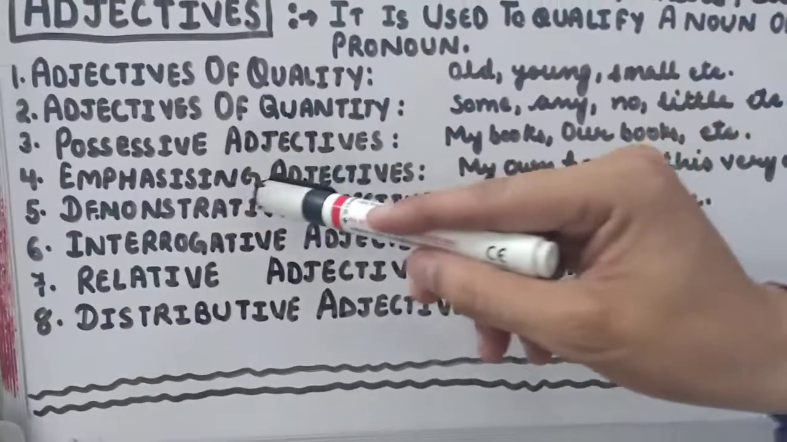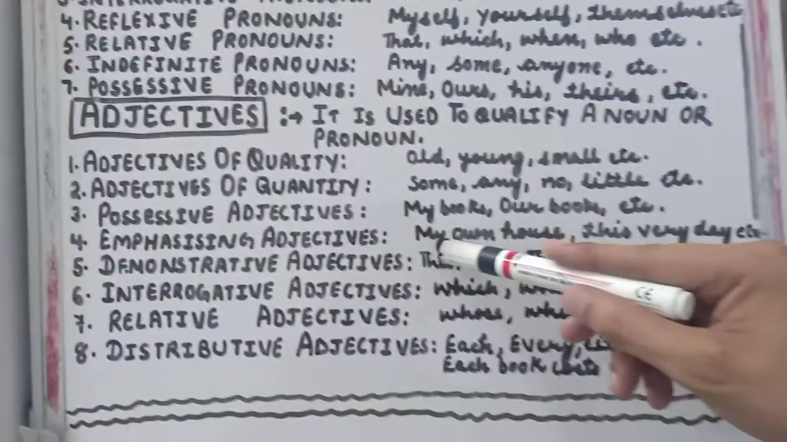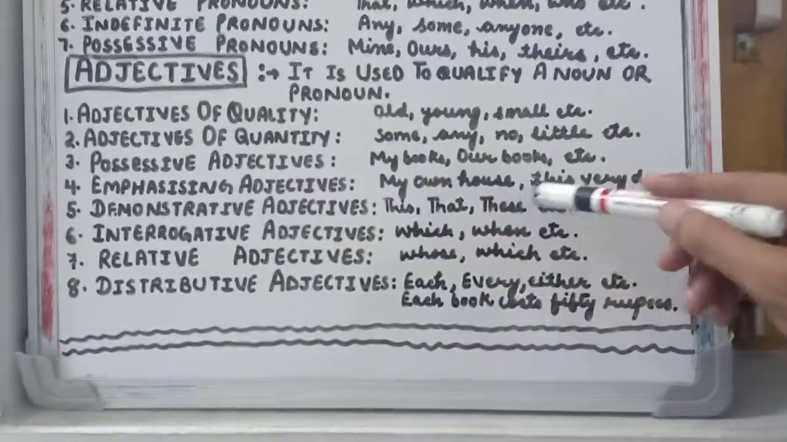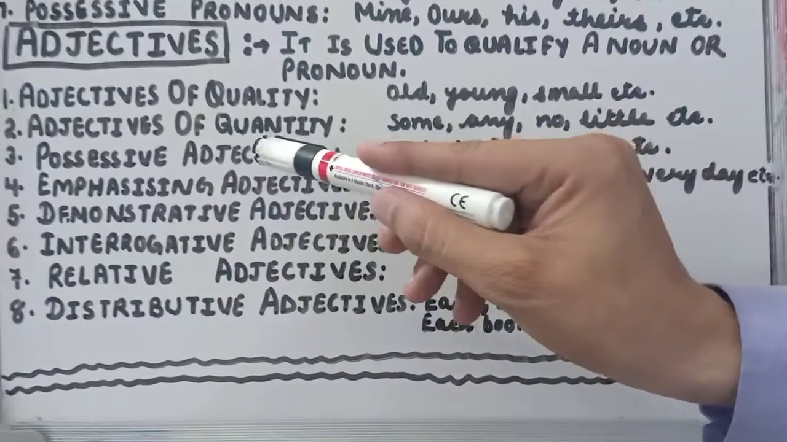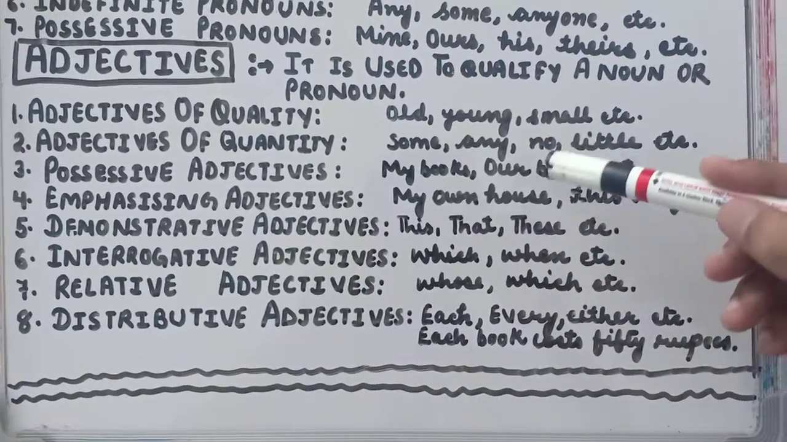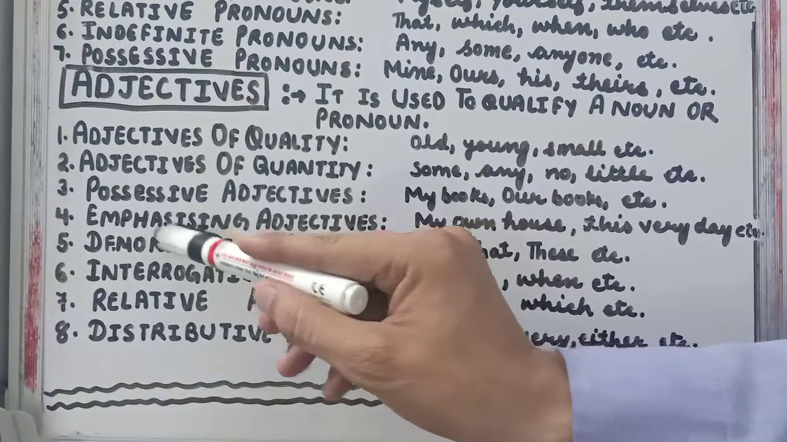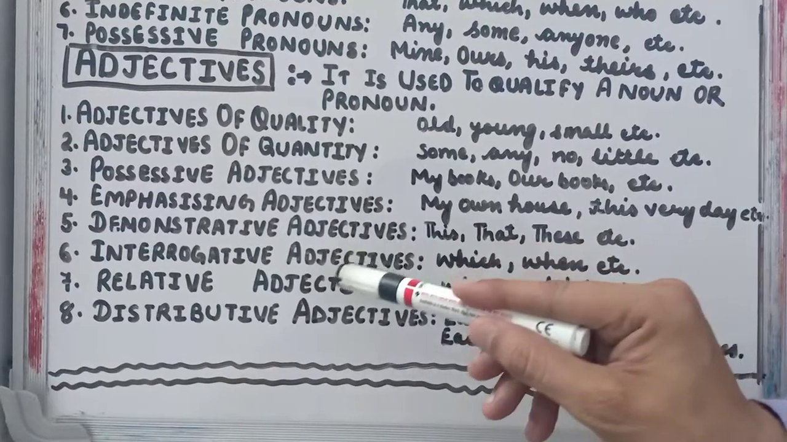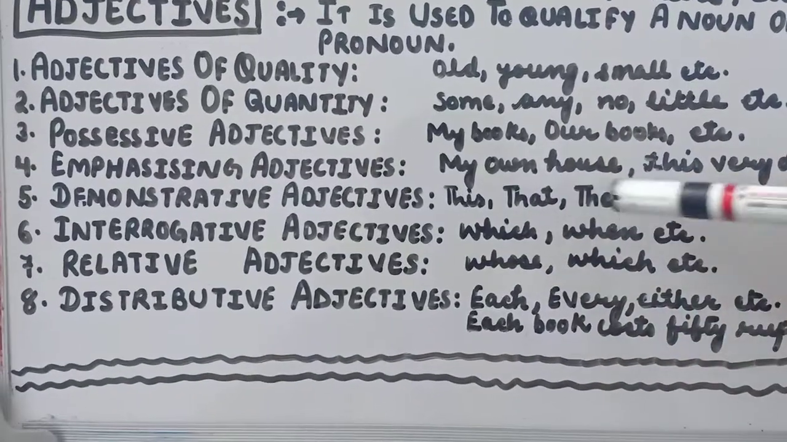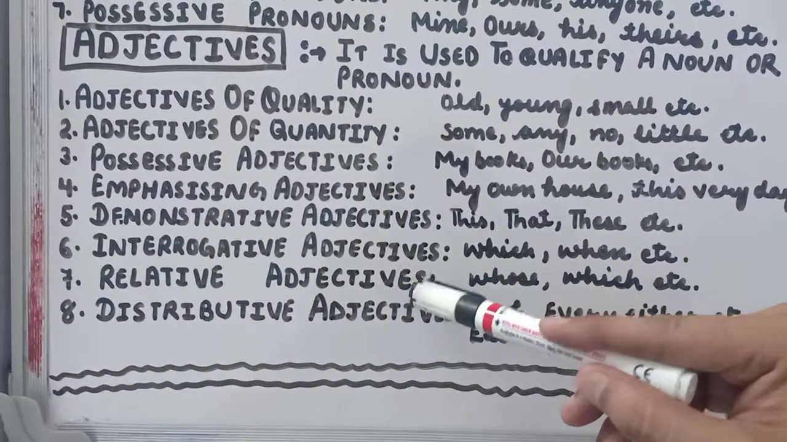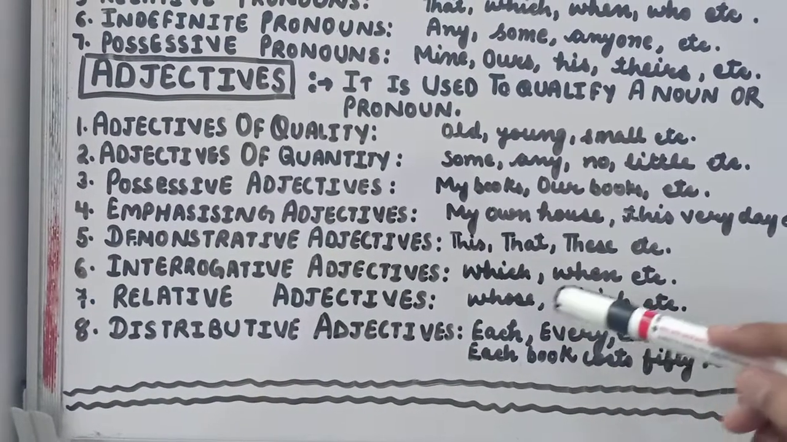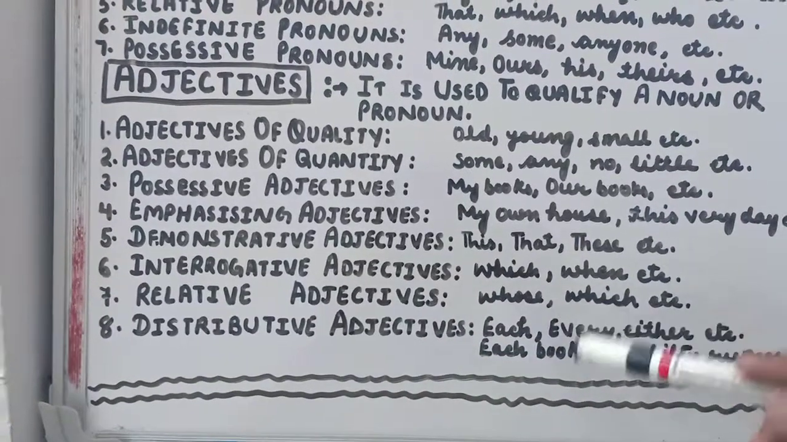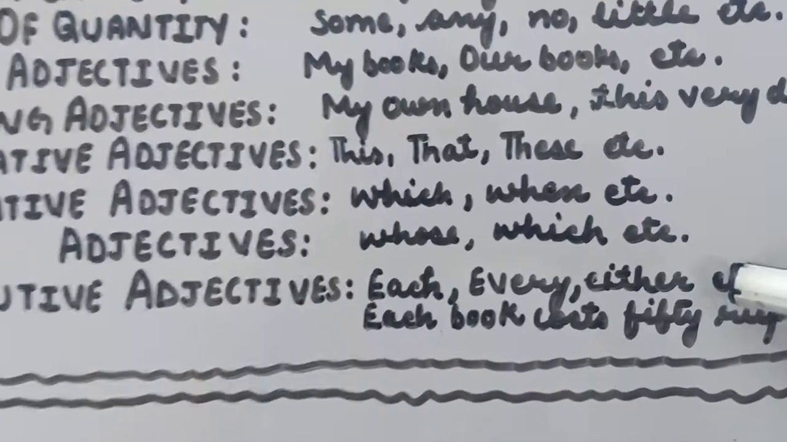Then emphasizing adjective: my own house. So own is used as emphasizing. This very day. Possessive adjective: my books, our books, his books. Fifth is demonstrative adjective: this, that, these, those. Sixth is interrogative: which, when, where. Seventh is relative adjectives: whose, which, etc. And last but not the least, eighth is distributive adjectives: each, every, either.